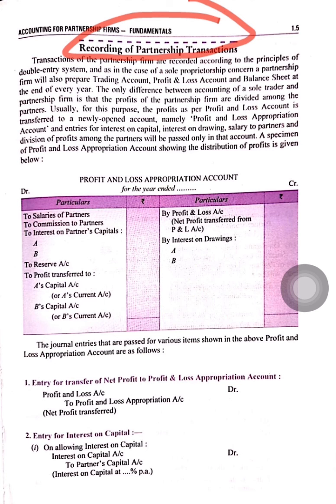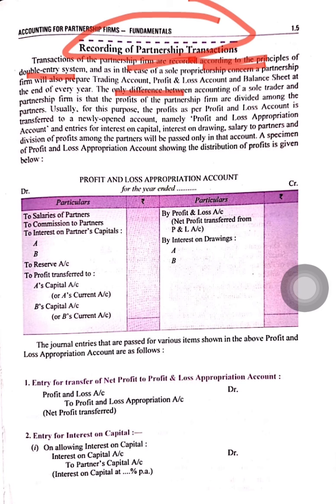Transactions of the partnership firm are recorded according to the principle of double entry system. Double entry system means debit and credit both sides will be affected. And as in a sole proprietorship concern, a partnership firm will also prepare trading account, profit and loss account, and balance sheet. Just like the sole trade, we have to prepare our final accounts, but the profit will be distributed among all the partners.